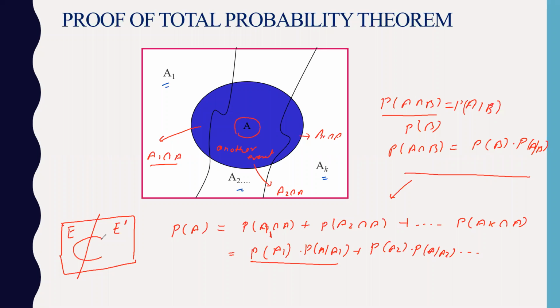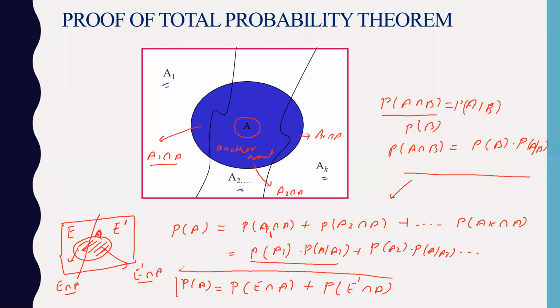And if you have another event A associated with this, this portion we call E intersection A, and this portion we call E complement intersection A. If you want to find the probability of A, you have to take the union of these two sets, because this portion plus this portion is the entire event A. So in the same way, you will get the probability of E intersection A plus the probability of E complement intersection A. This is another example I have taken, and then you can expand this further.